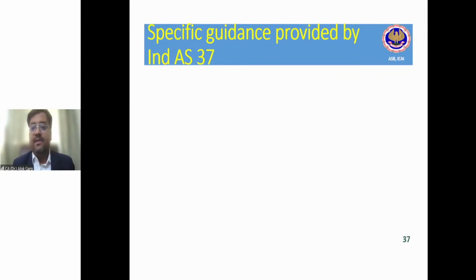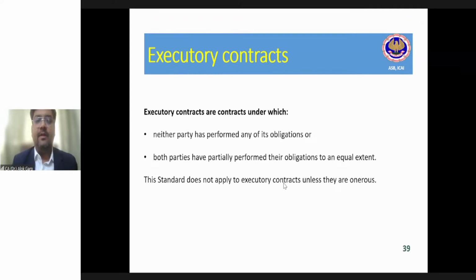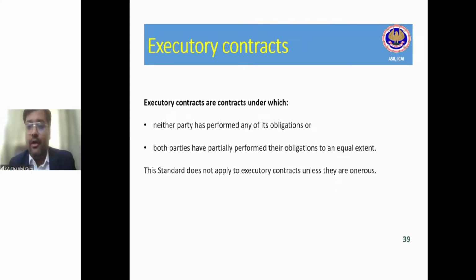Now we are discussing some specific guidance which is given in Ind AS 37, right? So there are two important aspects now. One is executory contract, onerous contract, and restructuring provisions, right? Let me look at if there is any query in the query box. No, there is no query. So let's move on. We discussed the concept of executory contract at the start of this standard, right?